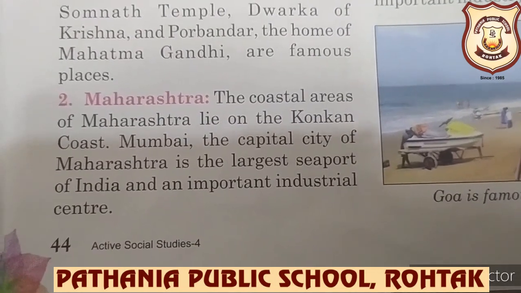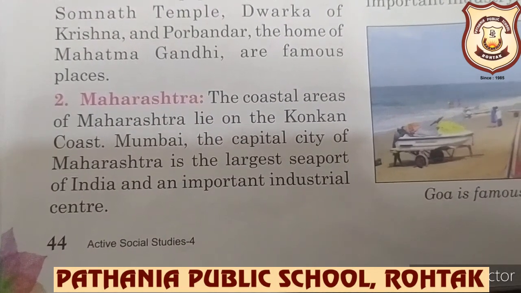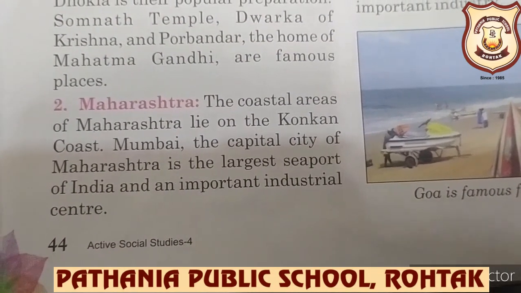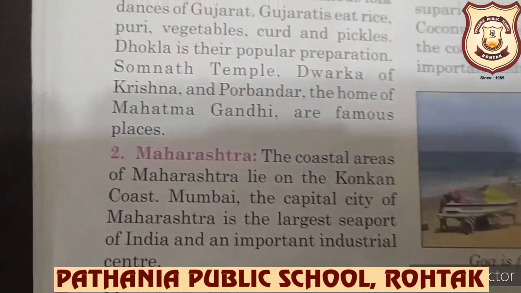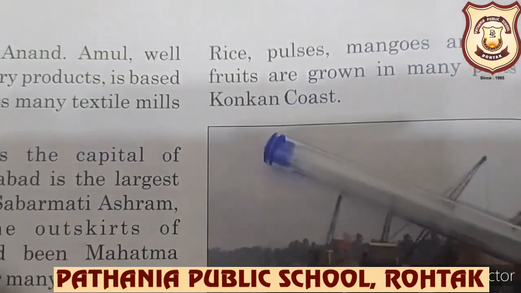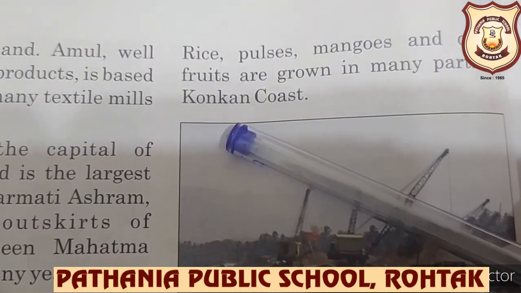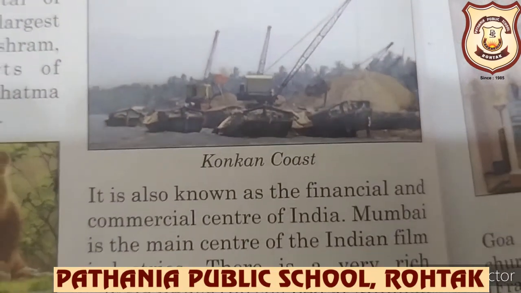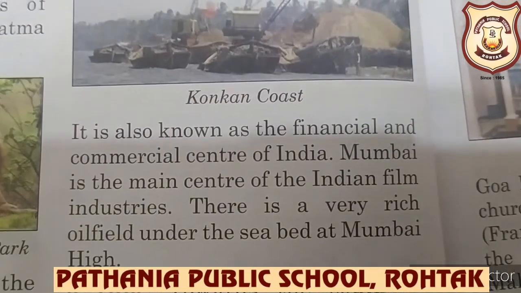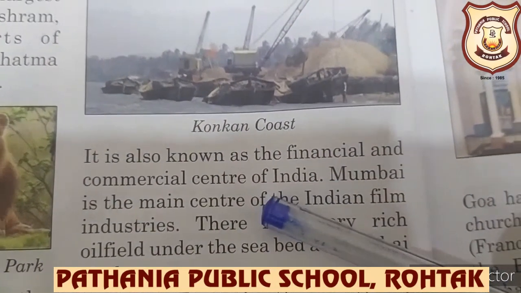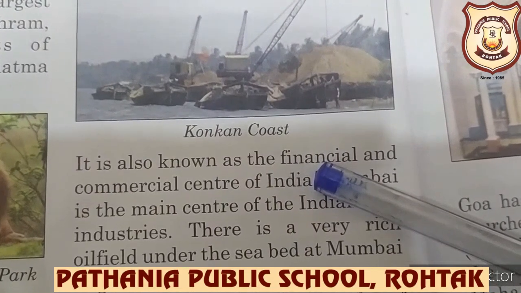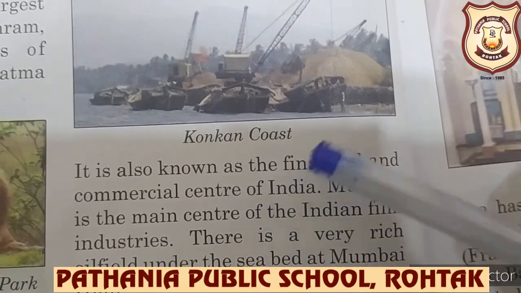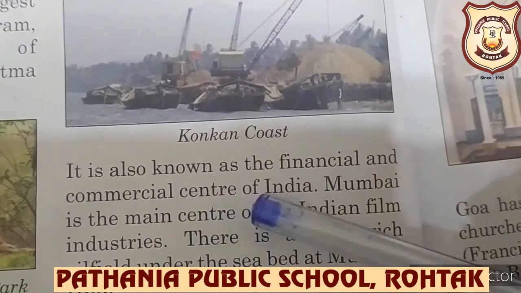And Mumbai, the capital city of Maharashtra, is the largest seaport of India and an important industrial center. Rice, pulses, mangoes, and other fruits are grown in many parts of the Konkan coast. So clear? You can see here the peak of Konkan coast. It's also known as the financial and commercial center of India. Financial means related to finance, related to money. Commercial means making or intending to make a profit, okay, center of India.